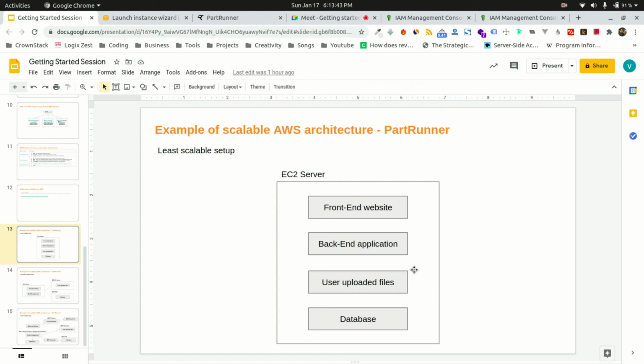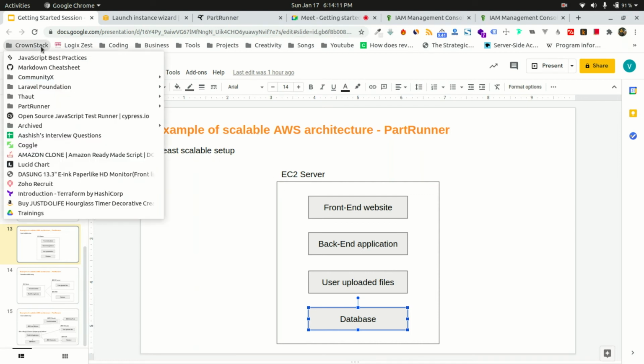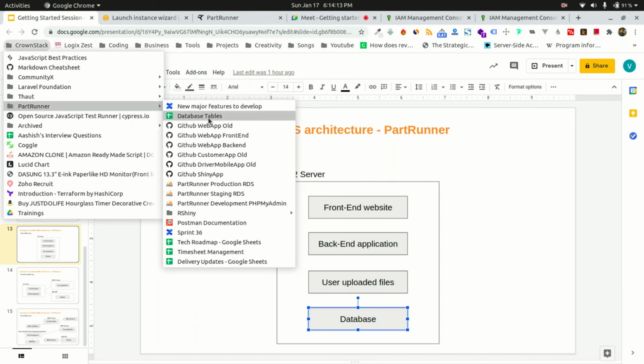Then what about the database? Database is highly critical for every application. Now, when it comes to MySQL hosted on an EC2 server, this is my personal experience. I have made this mistake in my past. If I install my database on an EC2 server, as soon as my database size grows to about 1 GB, the EC2 server will crash. That's a guarantee. And to show you that,